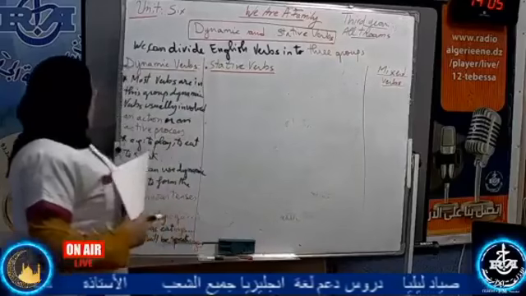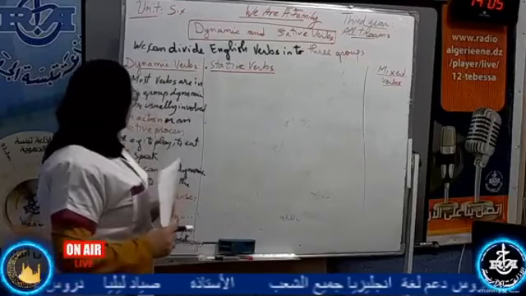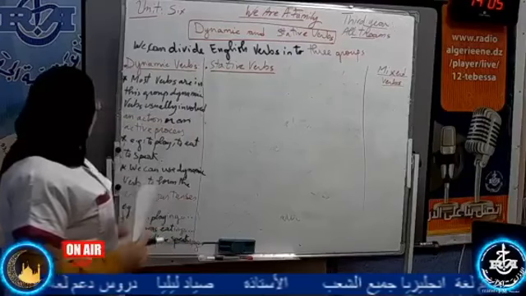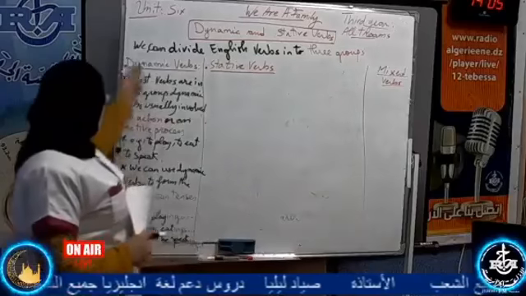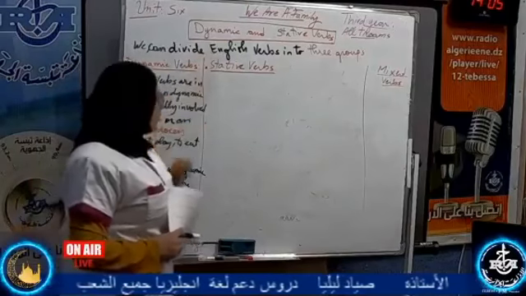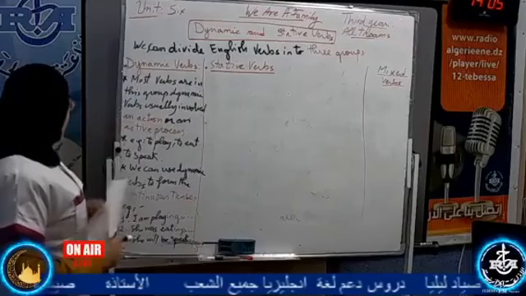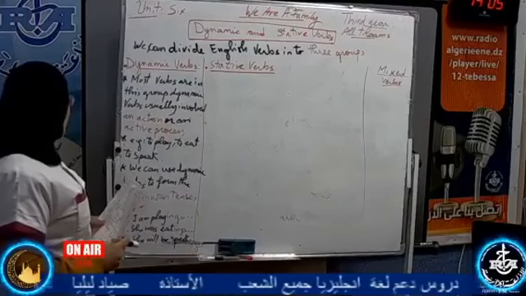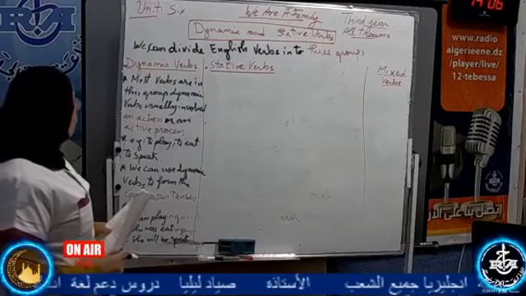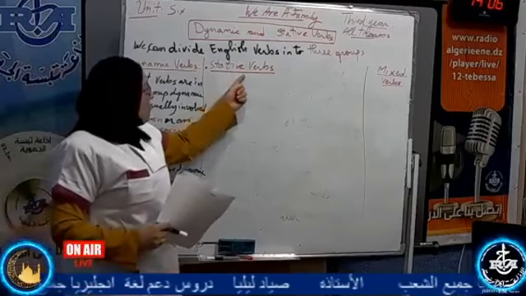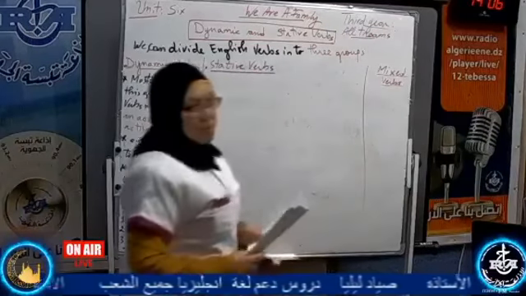We start with dynamic and stative verbs. We can divide English verbs into 3 groups. The first group of verbs, dynamic verbs. The second group, stative verbs. And the third one, mixed verbs. I'm going to explain.